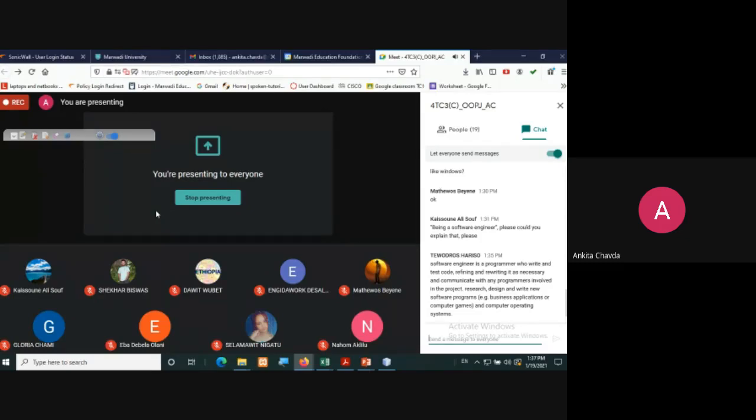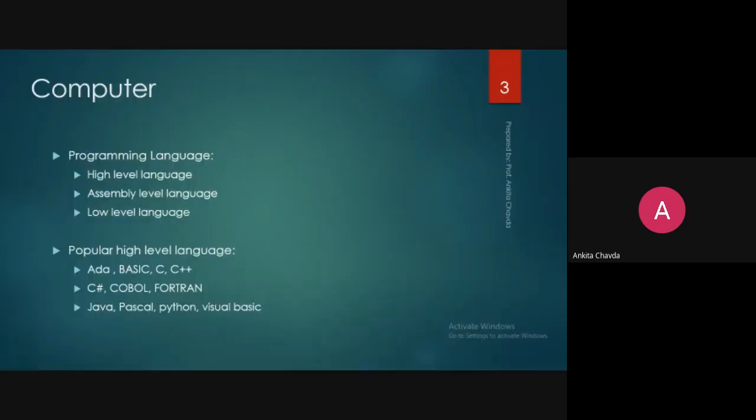Okay, fine. So we'll continue with our previous topic, otherwise we will not be able to finish it. Now the popular high-level languages are ADA, Basic, C, C++, C Sharp, COBOL, Fortran, Java, Pascal, Python, Visual Basic. So many languages are there.